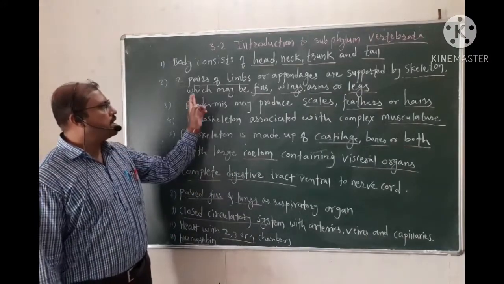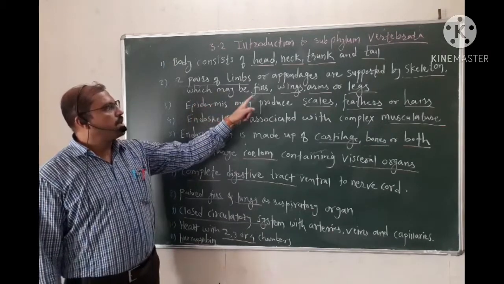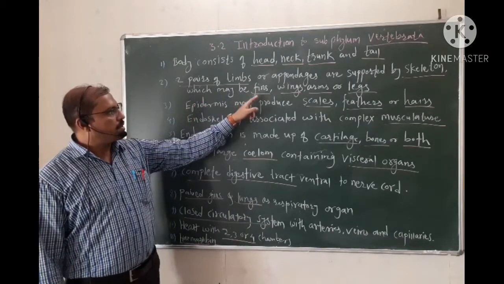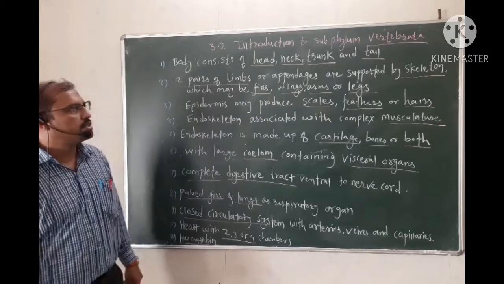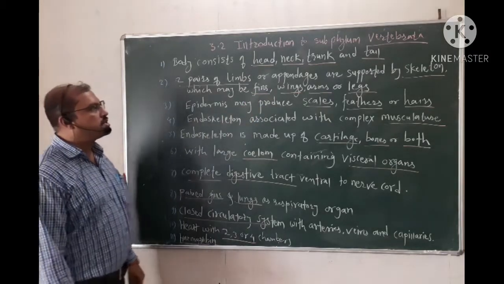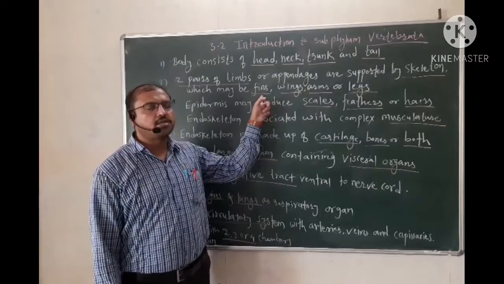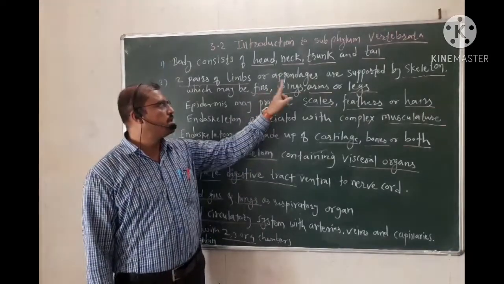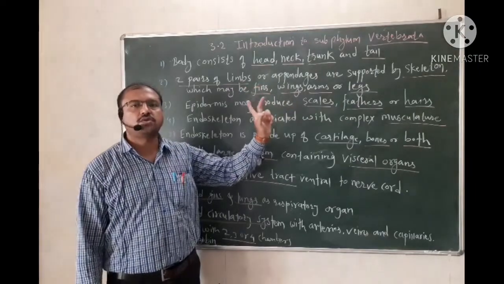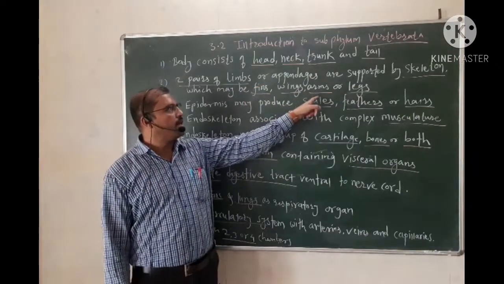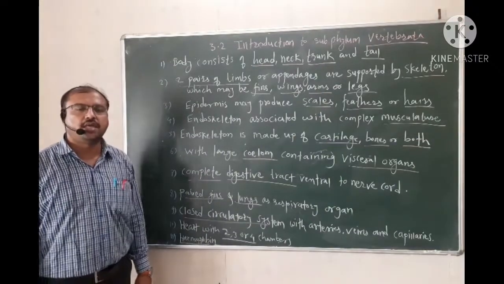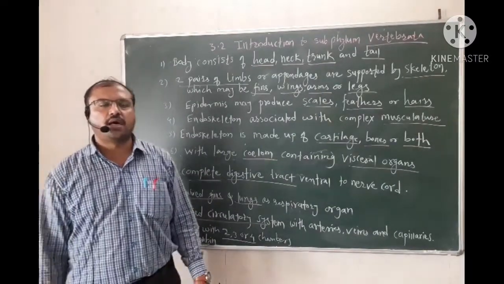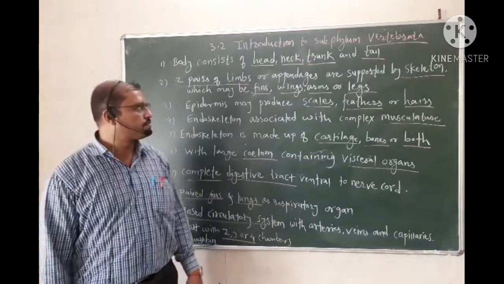This may take the form of fins, wings, arms or legs. There are fins in the case of Pisces, fishes, wings in the case of aves or birds, and arms and legs in the case of terrestrial individuals like reptiles as well as mammals.